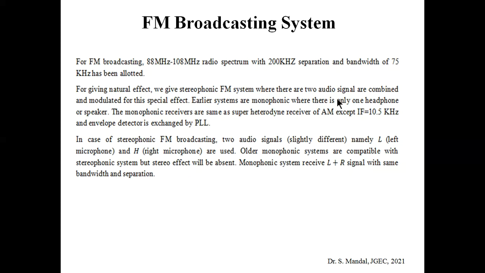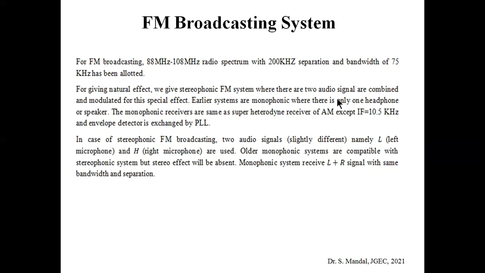In stereophonic FM broadcasting, we are using two audio signals, which are slightly different, and we name them L and R. L stands for the left microphone and R stands for the right microphone.